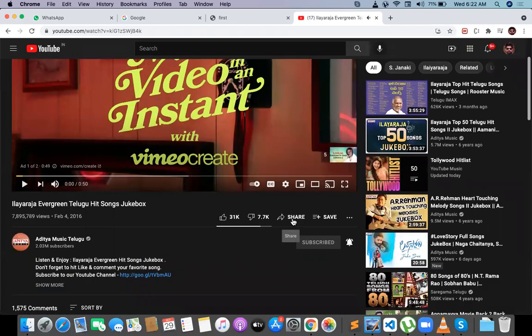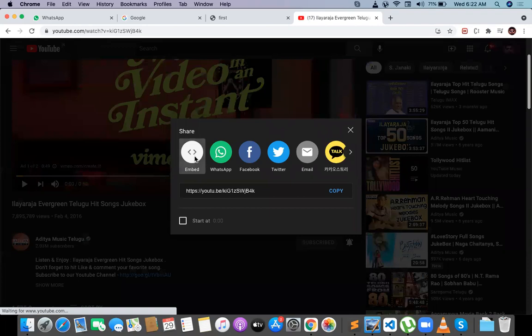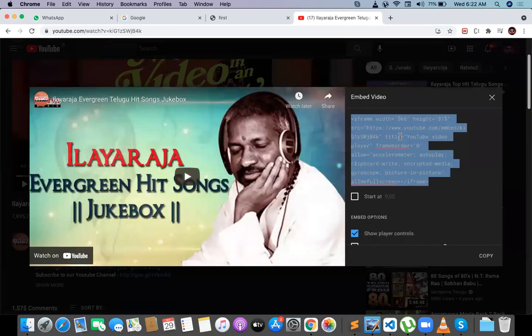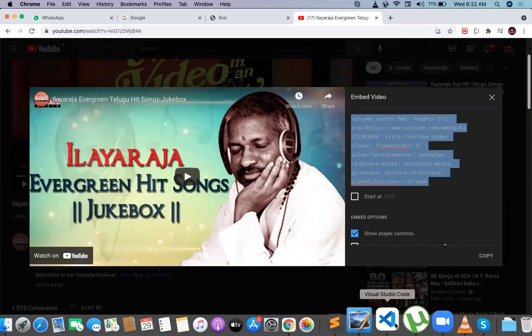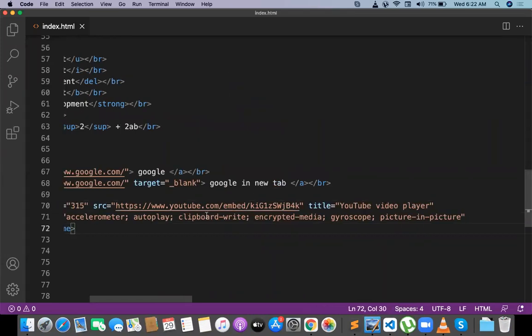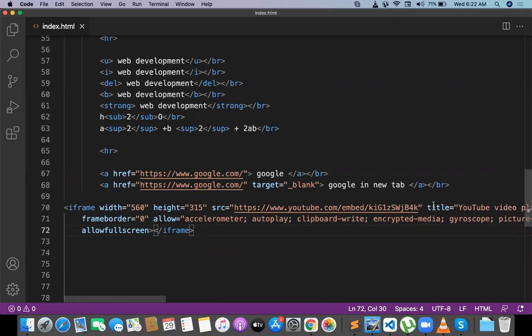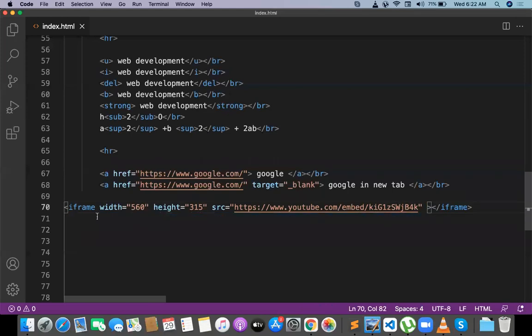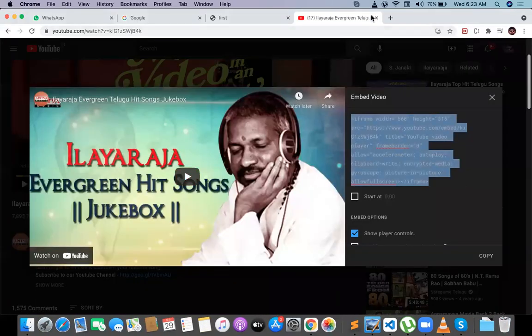So this is clickable, like a share, and go to embed here, and you can copy the complete iframe. Paste the iframe here. The iframe is going to have a very important attribute called src. The title I don't want, and all the remaining attributes I just delete. The iframe has width 560, height 315, and src with some link I am going to provide. So this is the iframe which is loading some YouTube data. Can I go for that?